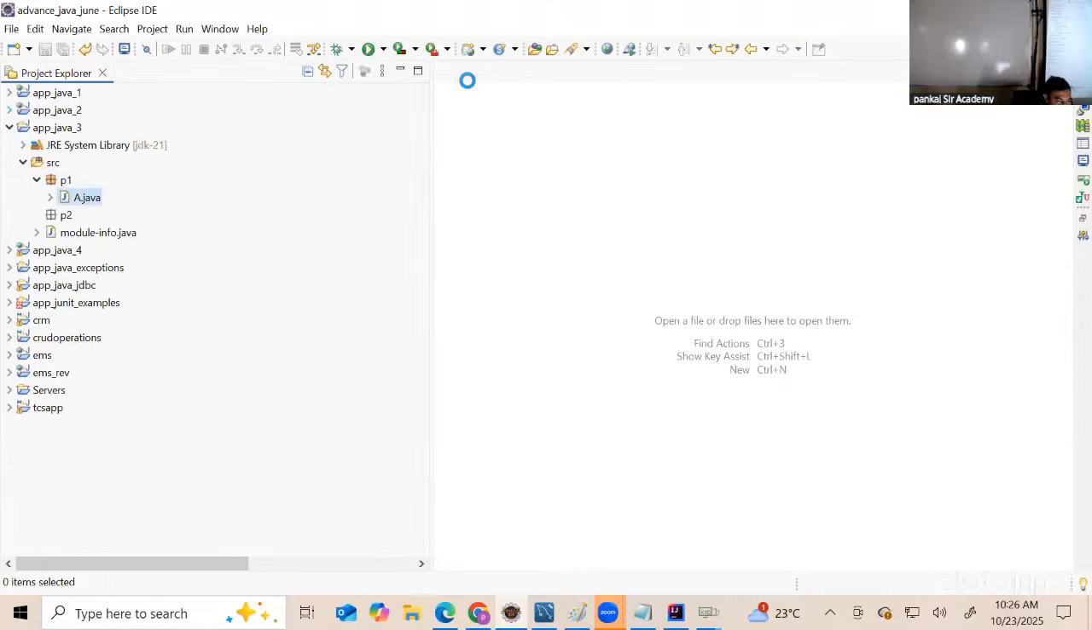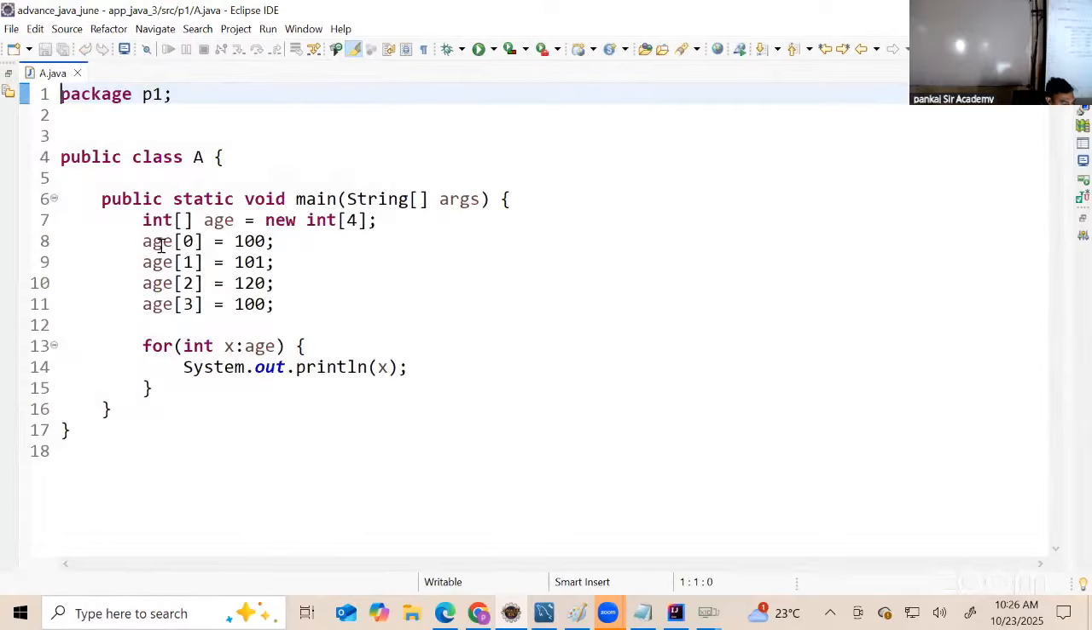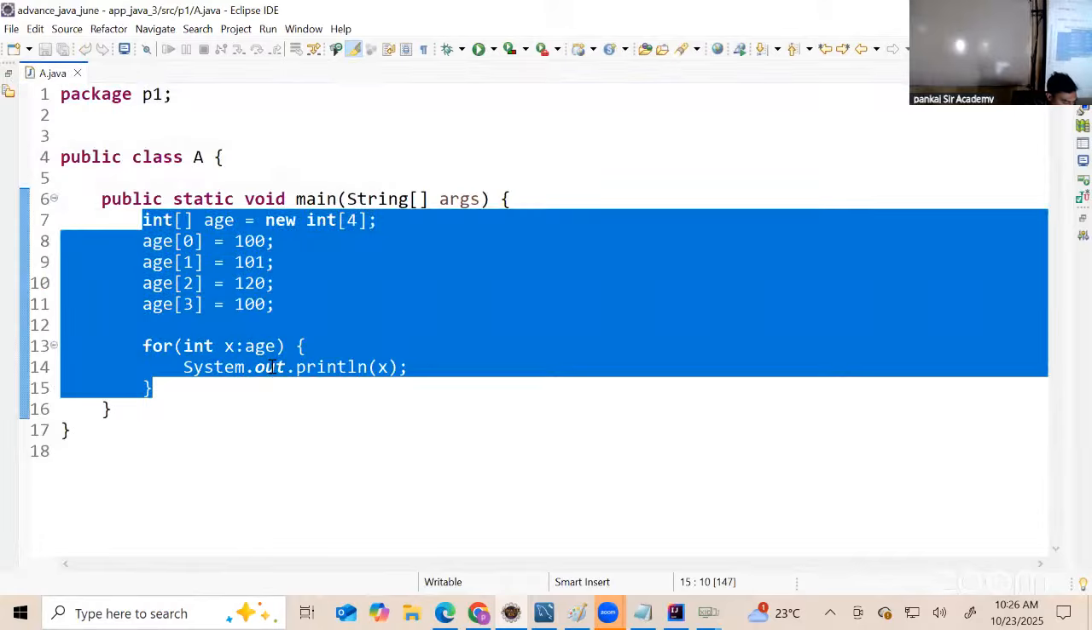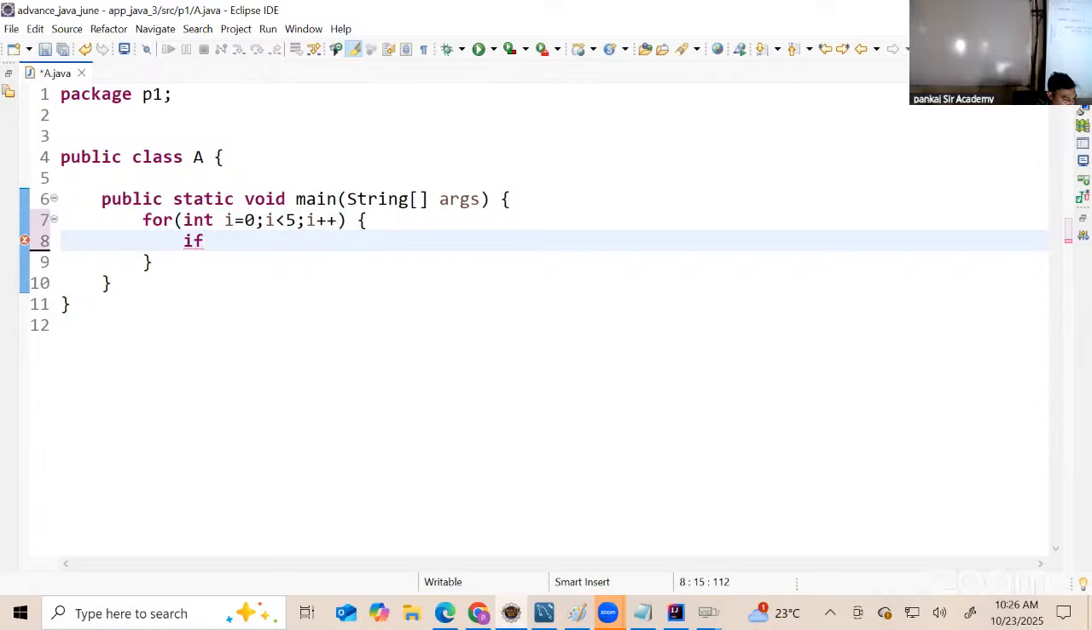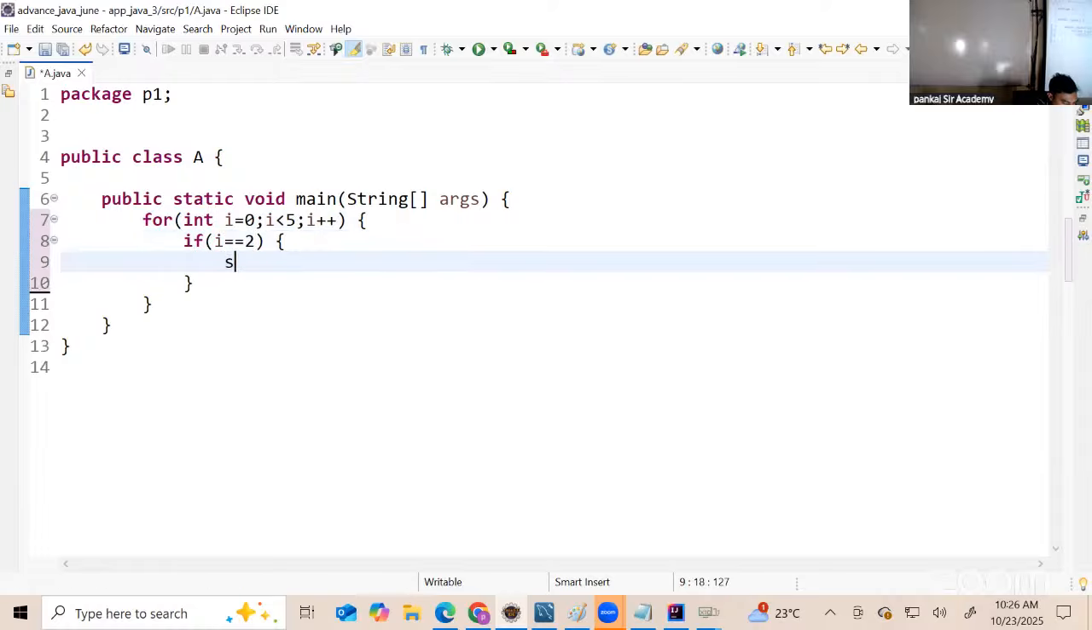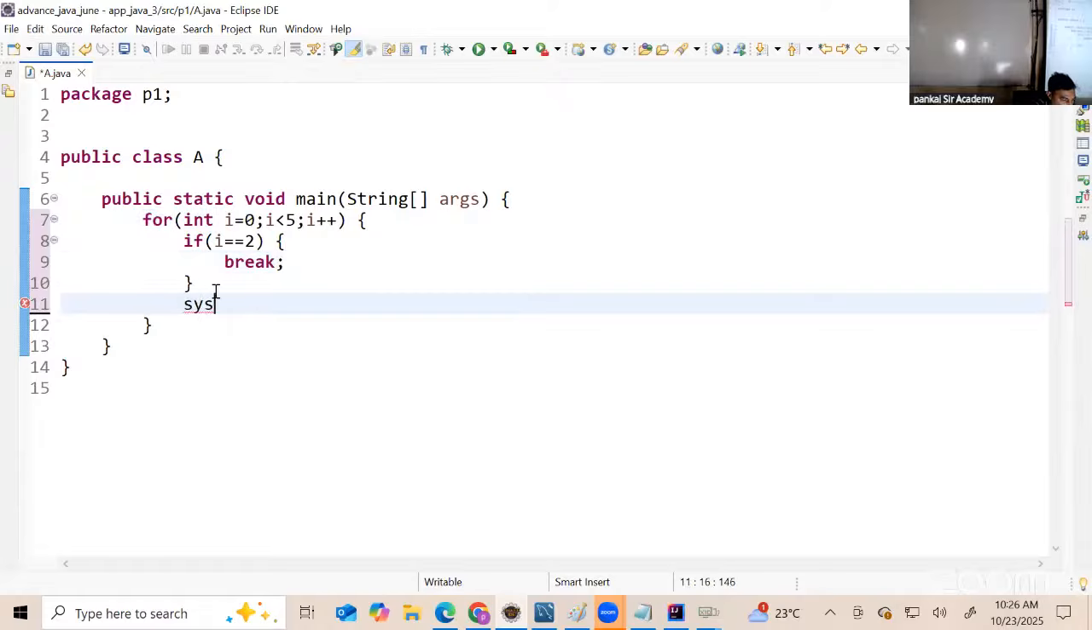So we saw what is the break keyword. In the last lecture, we talked about the purpose of the break keyword. So let's create a for loop. int i = 0, i < 5, i++. Now suppose I use here an if, and if the value of i becomes 2, I use a break keyword. Then what will happen is, when the break keyword runs, the for loop will stop.